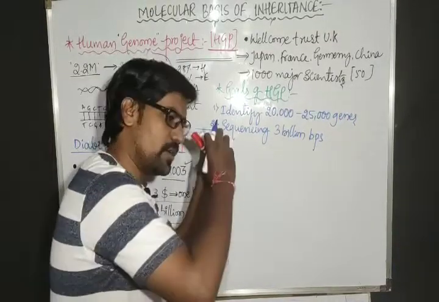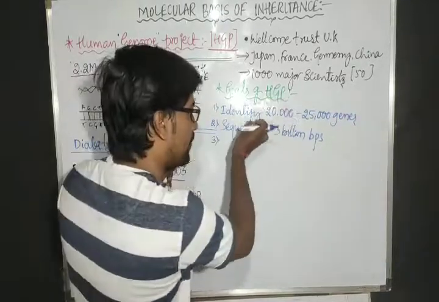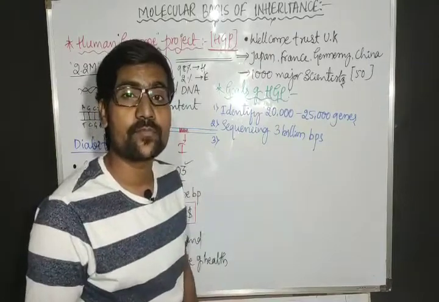And the third one. Okay, we came to know all the sequences, and then we came to know all the genes. Now what is the next thing?